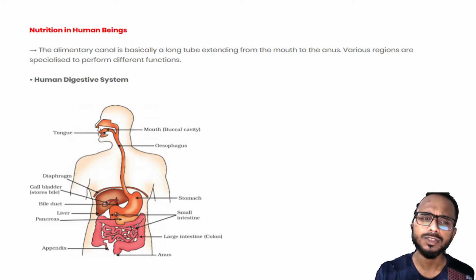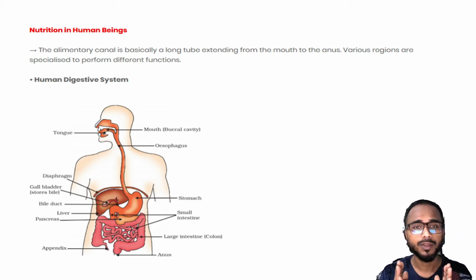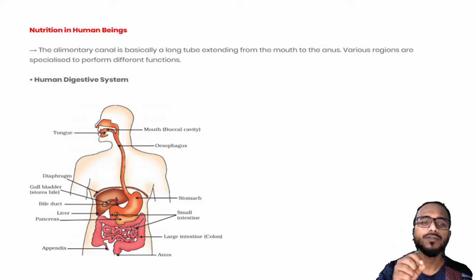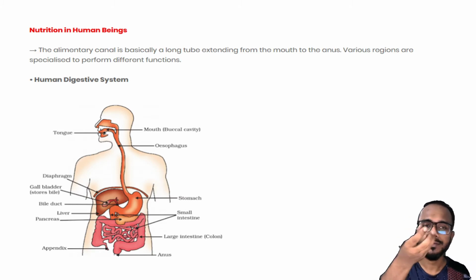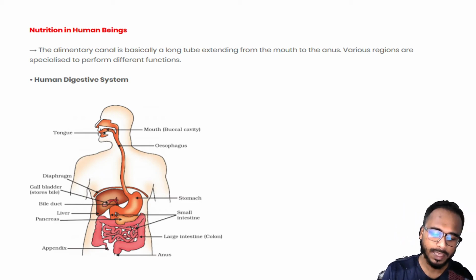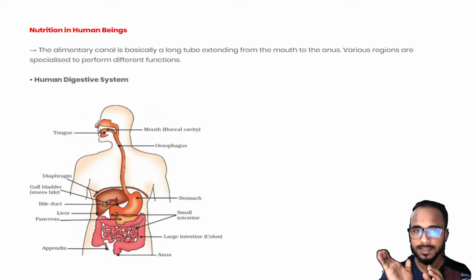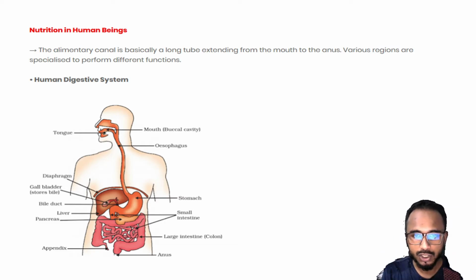So what happens in the esophagus? The esophagus is a long, wavy tube, like a wave. It helps in moving the food from your mouth to the stomach. When the food reaches the stomach, the stomach is a sac-like, bag-like structure. The stomach has one very important thing, called the mucosa. It has an inner lining. The walls of the stomach have a lining.